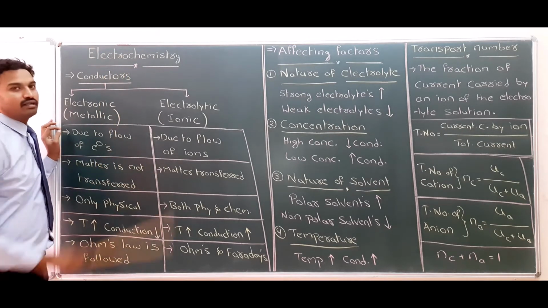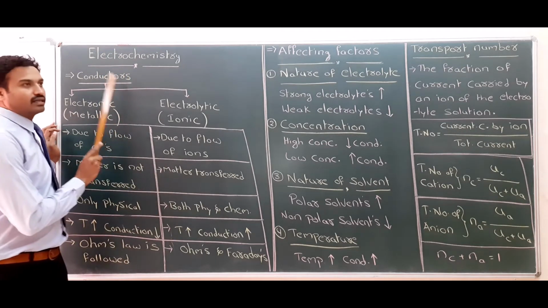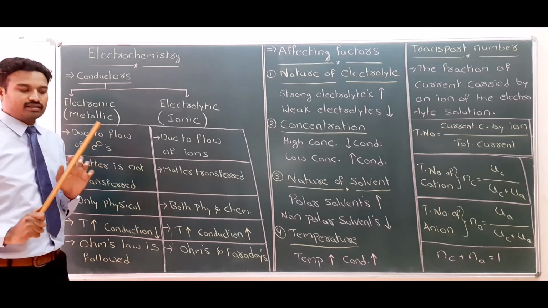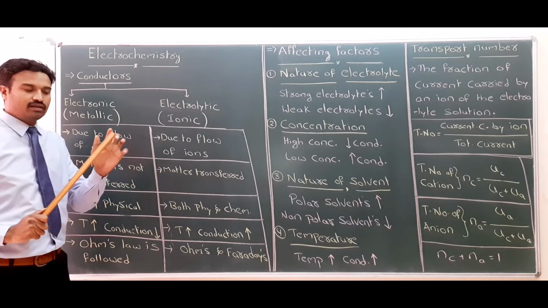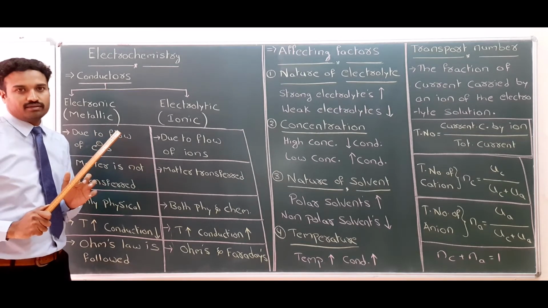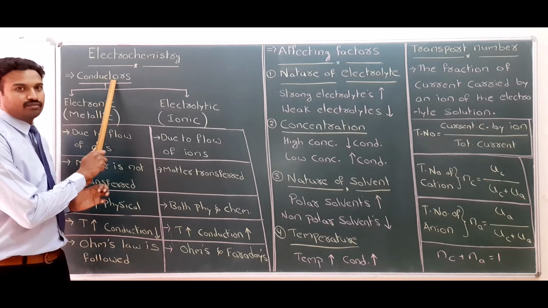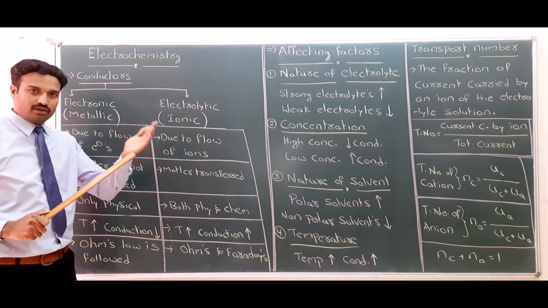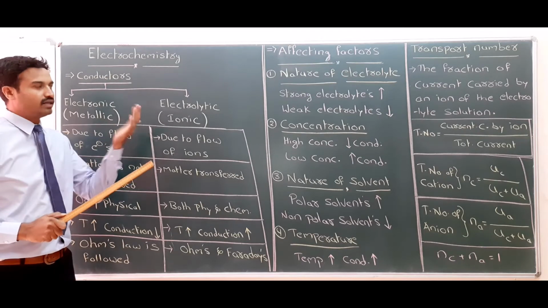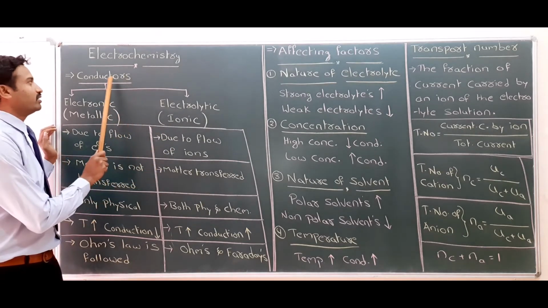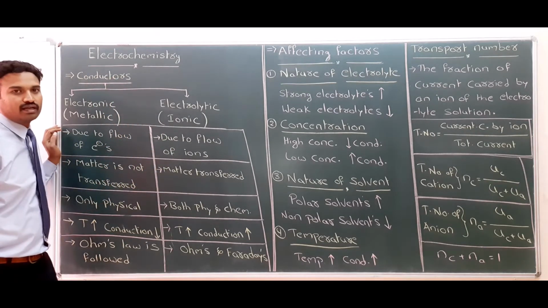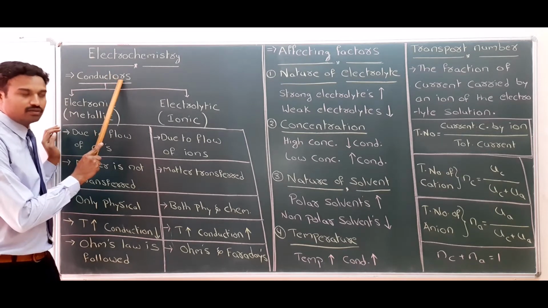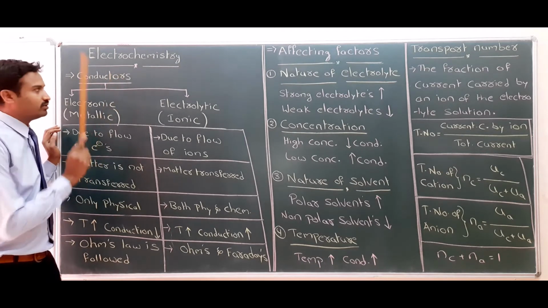In this chapter, we are going to discuss conductors. Conductors are the substances which allow the current to pass through them. Insulators are the substances which do not allow the current to pass through them. That is not our topic. Now we are going to discuss only conductors.